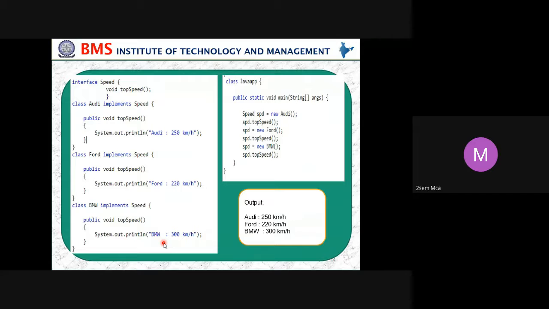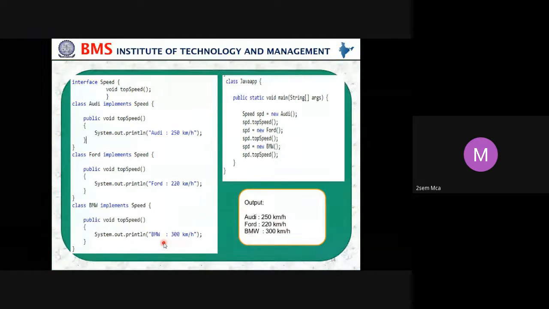So in this program, we have taken an interface with the name Speed. Within the interface, we have a method called void topSpeed.